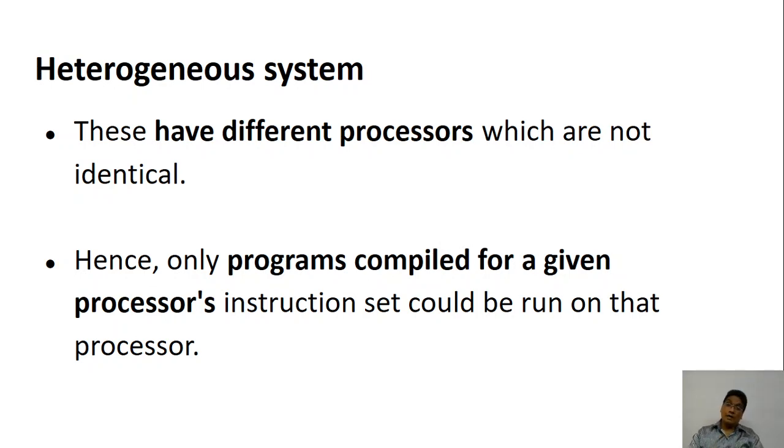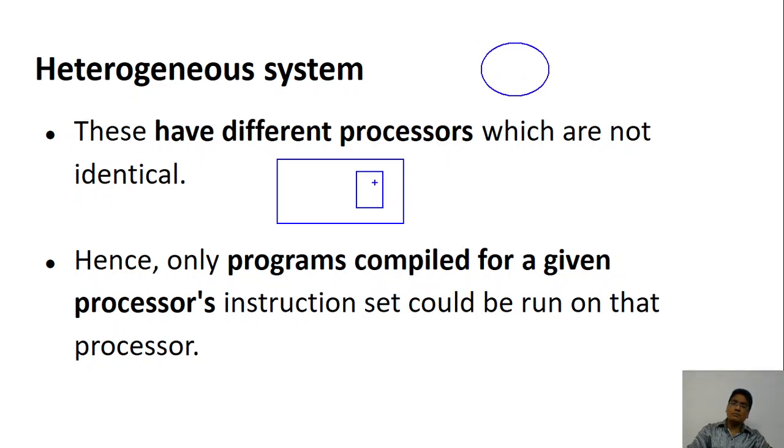Suppose you have a process in the ready queue that makes an exclusive call to some instruction which is available only in the i7 processor. Maybe you know what Intel i7 is. In that case, it has to be given only to that processor.